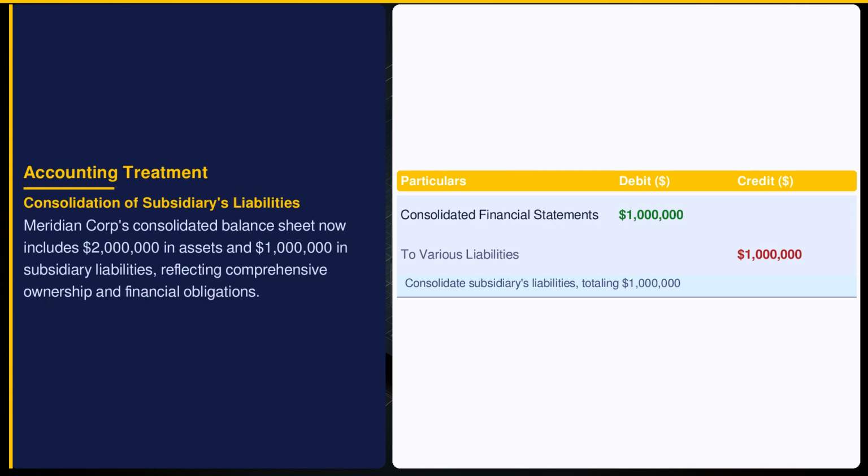Consolidating liabilities of $1 million reflects Meridian Corporation's acknowledgement of the subsidiary's debts. ASC 810 requires these liabilities to be recorded on the parent company's balance sheet, ensuring an accurate depiction of financial obligations. This affects leverage and risk assessments, crucial for stakeholders and potential investors.